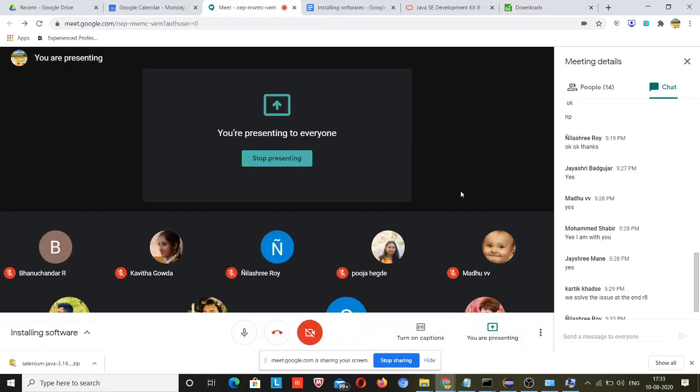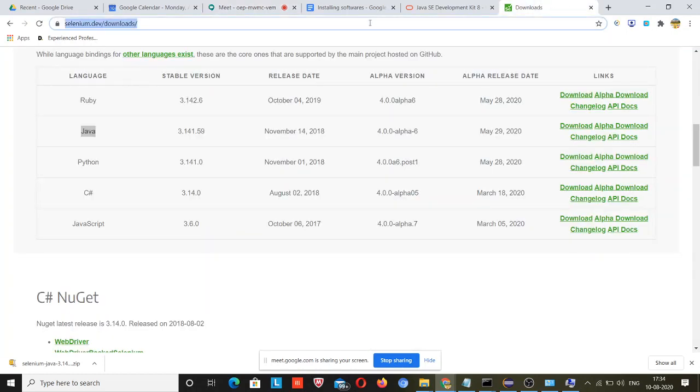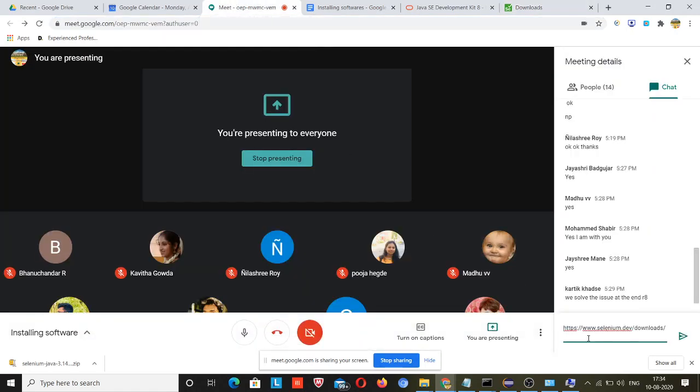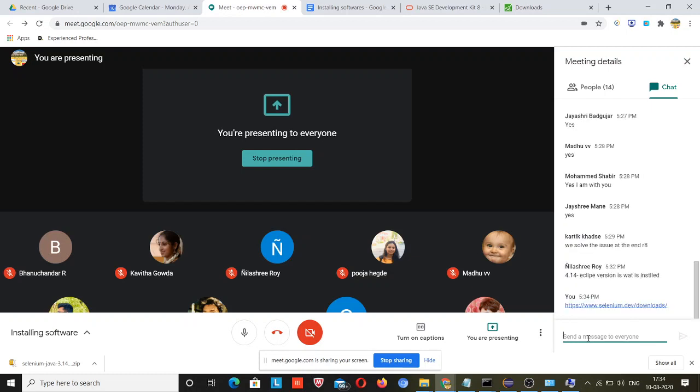So I will share this link when we will be using it. Oh, I thought I had copied it. Just click on this and download, and make a folder Selenium jars and paste it over there. In future we will be using these jars, but not for the next 3 to 4 weeks.